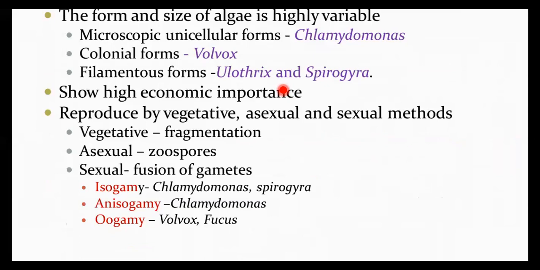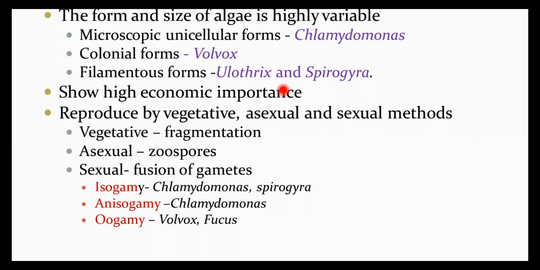They show high economic importance, students. You all know what their economic importance is. I can just mention a few. Carbon dioxide fixation is one of the major contributions, by which they increase the level of dissolved oxygen in the very immediate environment. They also act as primary producers in the ecosystems. They are used as food. Among the 70 different species of marine algae, many species, like Laminaria and Sargassum, are used as food. They are also used for the extraction of algin, carrageenan, agar, etc. So these are the different economic importances.